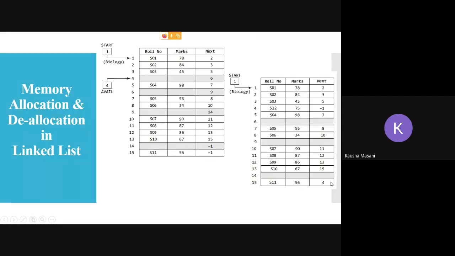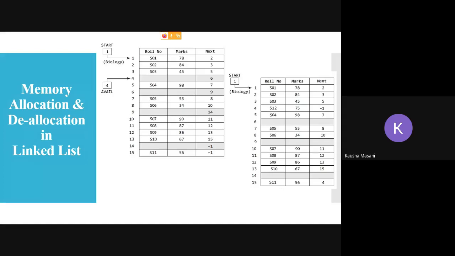So see, S11's next address got updated to 4. Fine. And at memory address 4, which was free and given by the OS, we have created the node with marks 75, and as this is the last node, the next part has the null value -1.